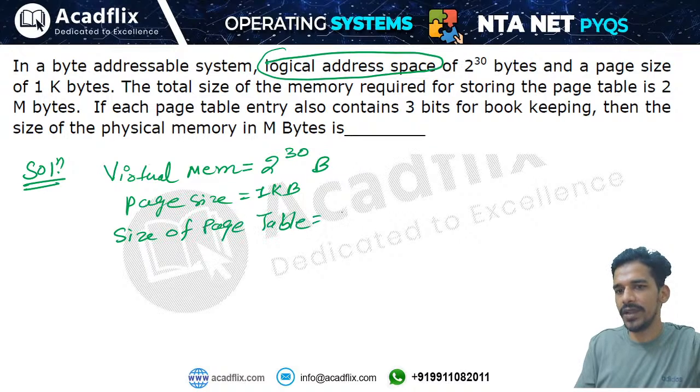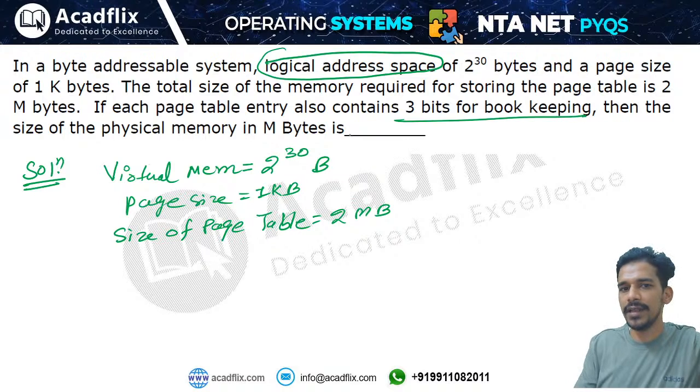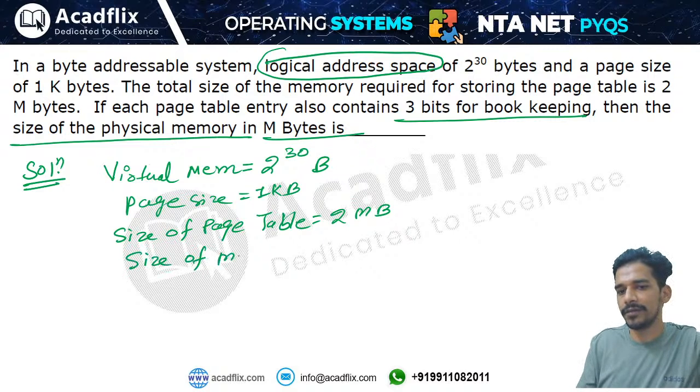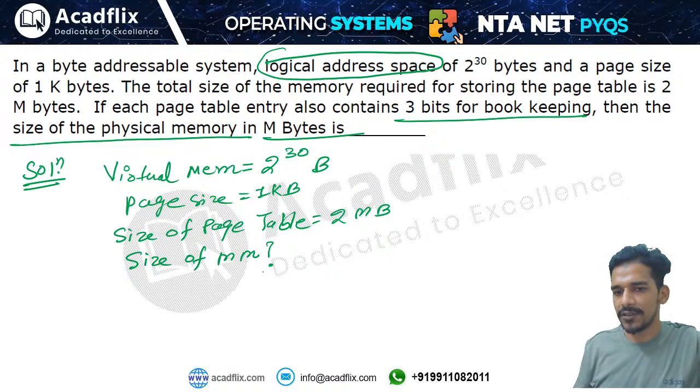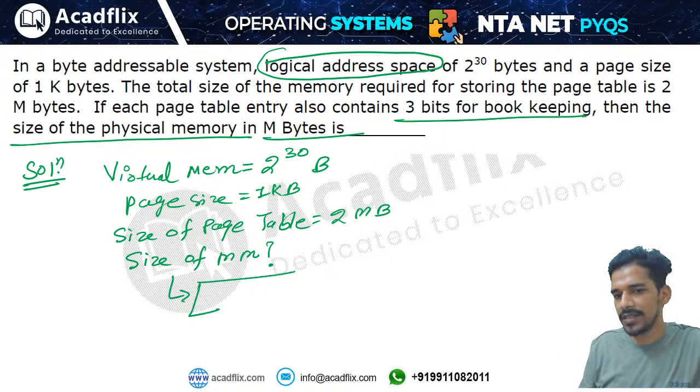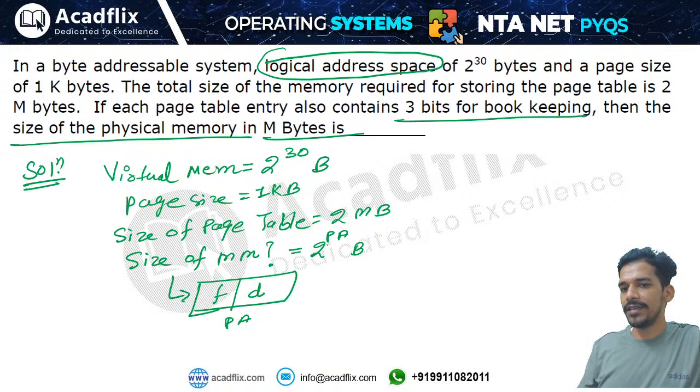If each page table entry also contains 3 bits for bookkeeping, then the size of the physical memory in megabytes is what? You have to find out the size of main memory. Okay, so let me give you a hint. You can find out the size of main memory from the physical address. From the size of physical address you can find out the size of physical memory, and physical address is frame and offset. Offset field you can find out from here, right? So size of physical memory will be 2 to the power physical address bytes. Okay, so try this question quickly.